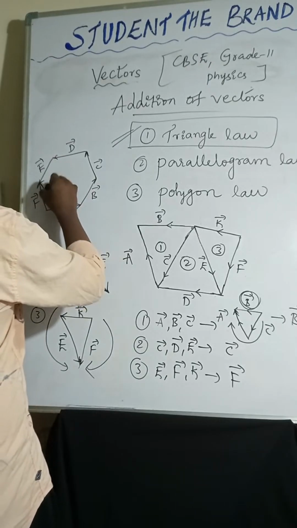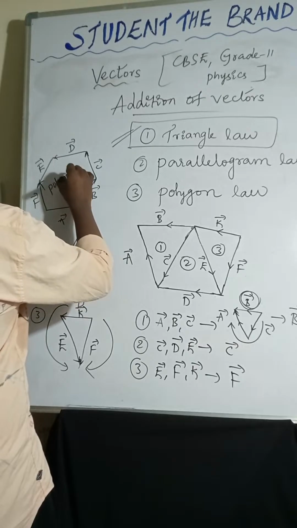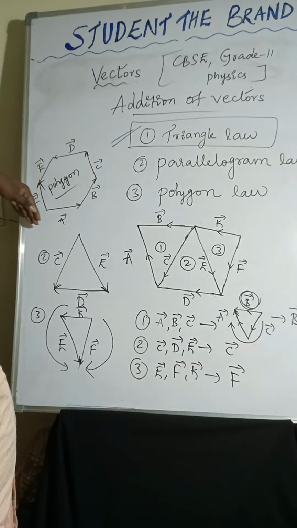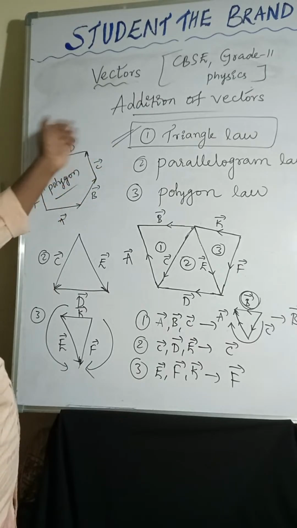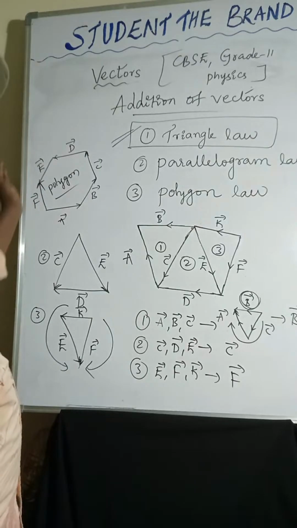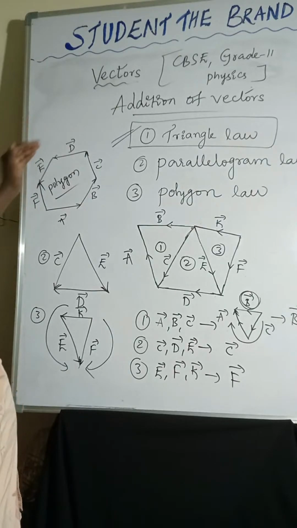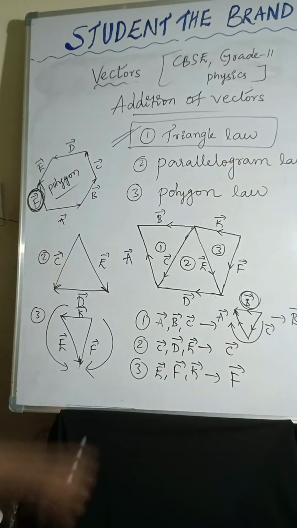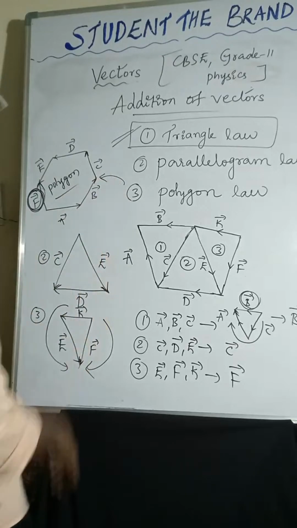In the polygon law of vectors, all vectors are taken in the same direction, and the resultant will be opposite to that remaining vector. That is about the polygon law of vectors.